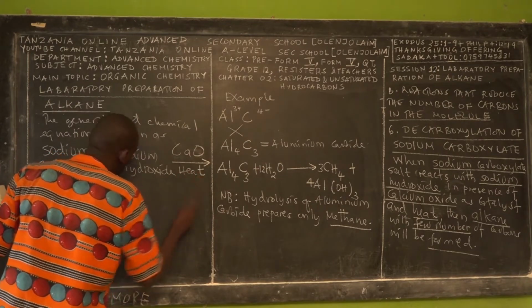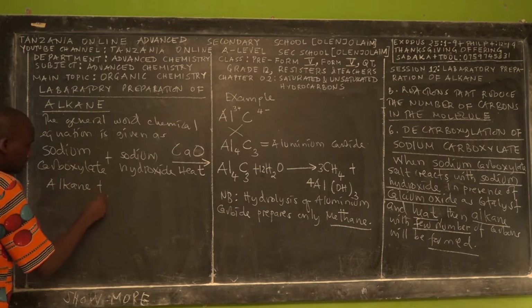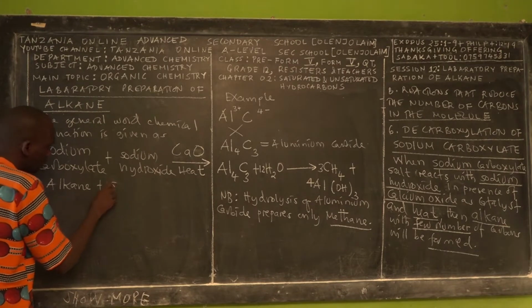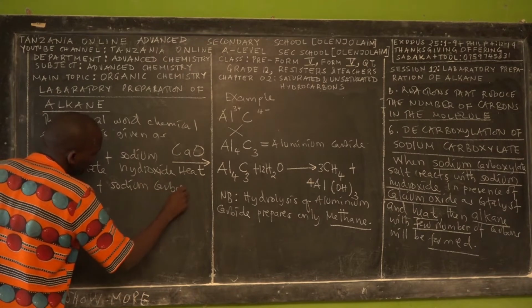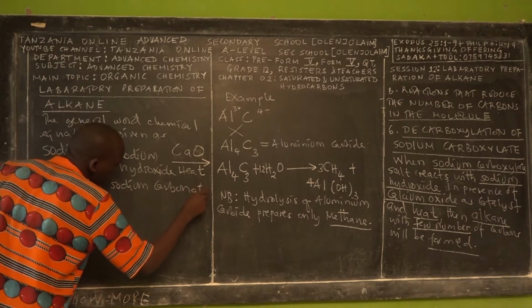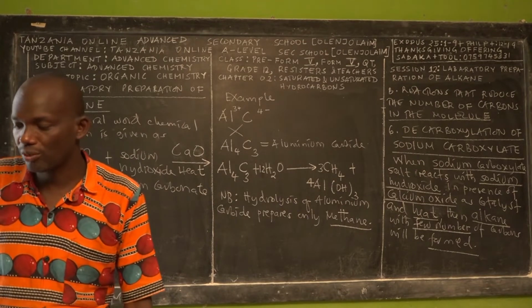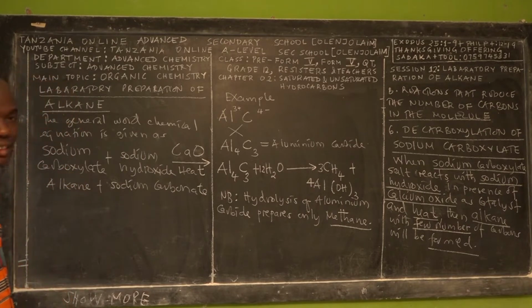The product will be alkane plus sodium carbonate. Not calcium carbonate, sodium carbonate. That's what should be in your mind. Even if you forget the rest of the information, if you keep this, you are done.